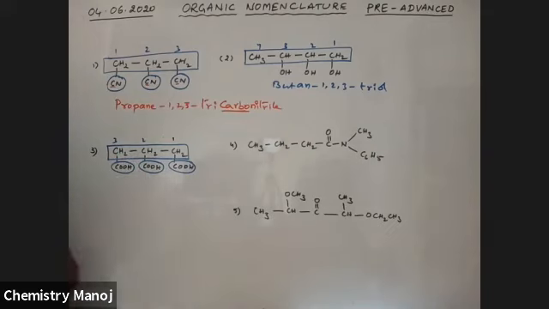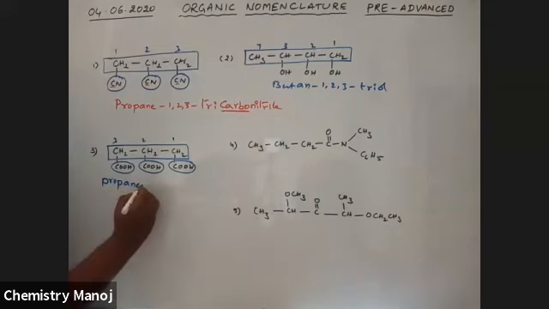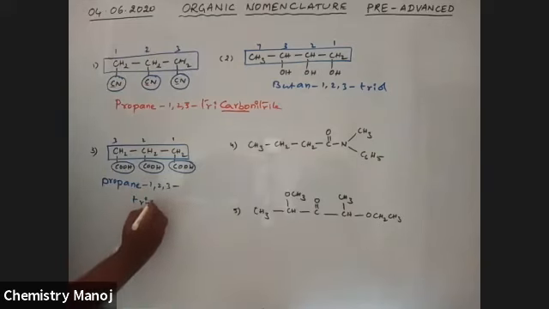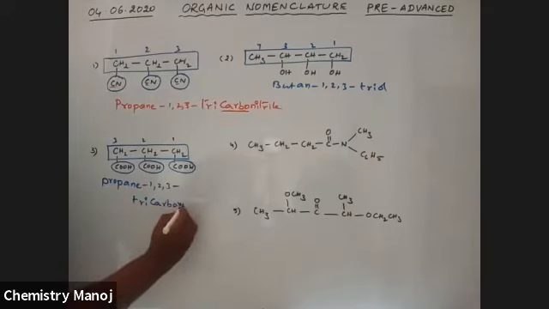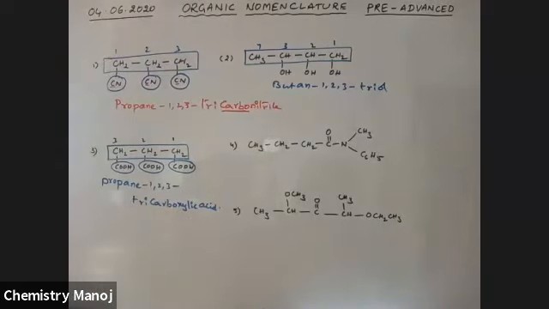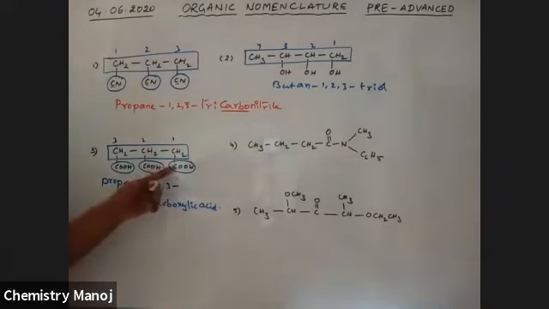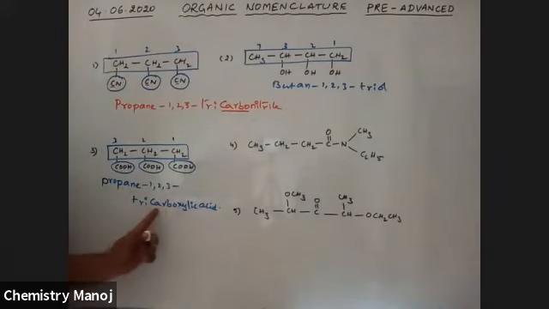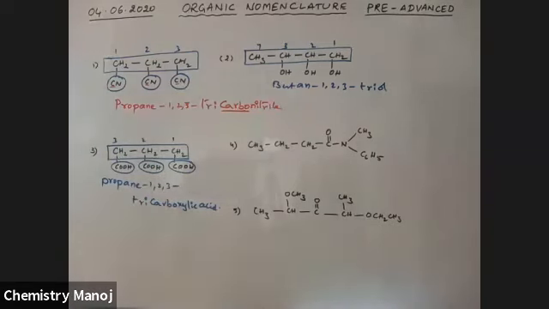Therefore, the name of this compound is propane 1, 2, 3 tricarboxylic acid. Propane 1, 2, 3 tricarboxylic acid. Because these carbons are not included, this carbo. So this carbon is indicated with carbo. That is, these are carboxylic acids. Propane 1, 2, 3 tricarboxylic acid is the name of this compound.